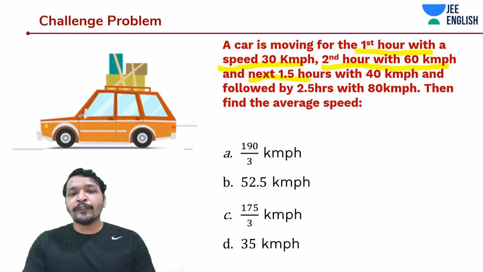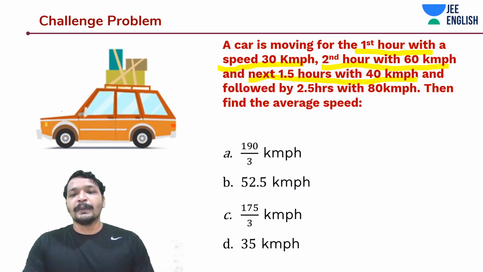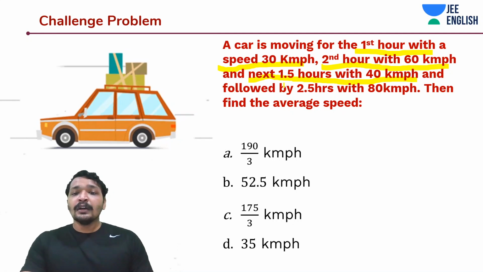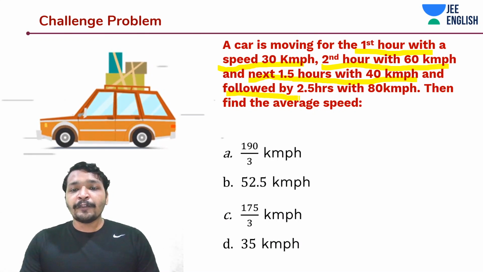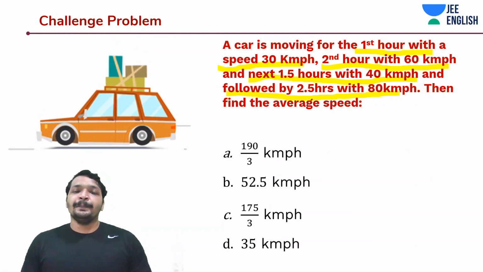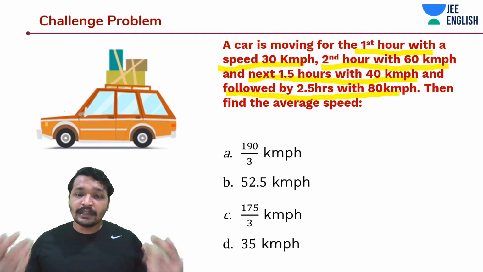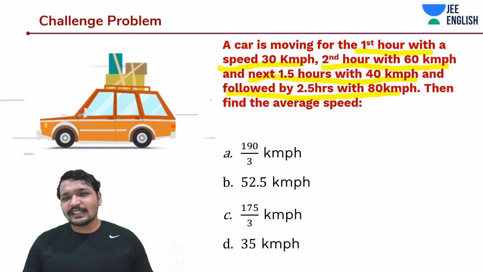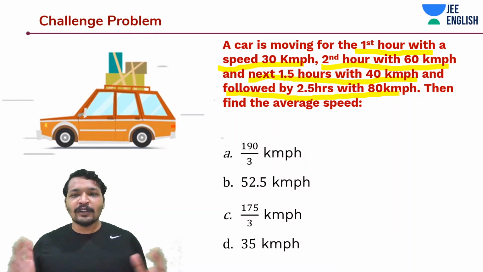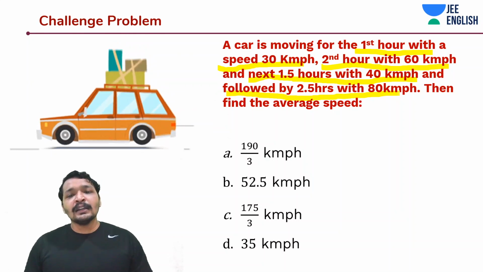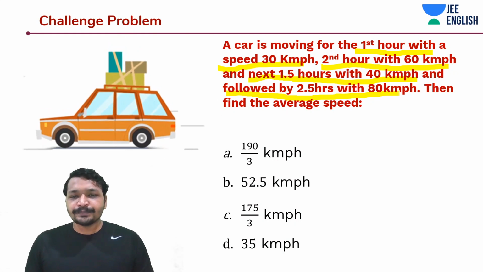For the next 1.5 hours it's moving with 40 km per hour, followed by 2.5 hours with 80 km per hour. Now they have given us very different times and very different speeds. The answer is very simple, you know it now. You have to multiply all these times with speeds and you will calculate the answer.